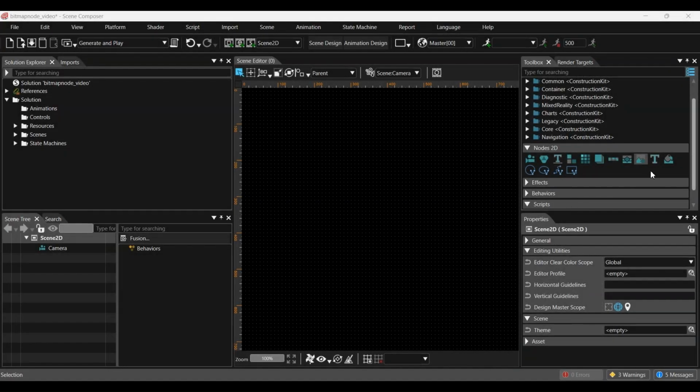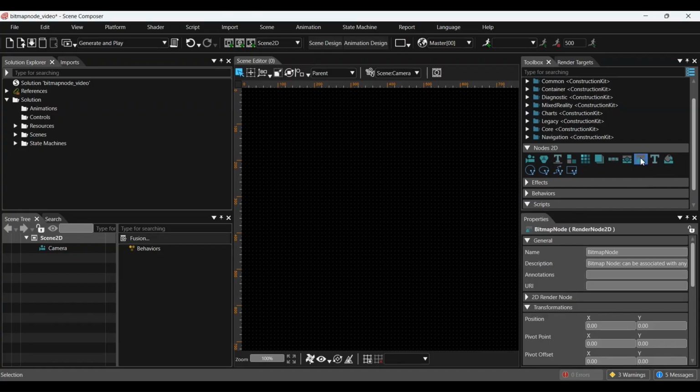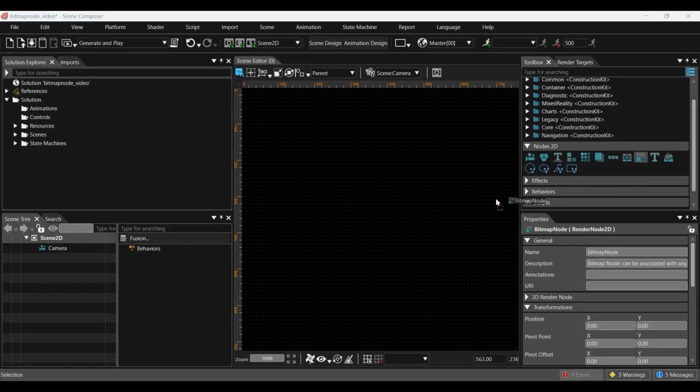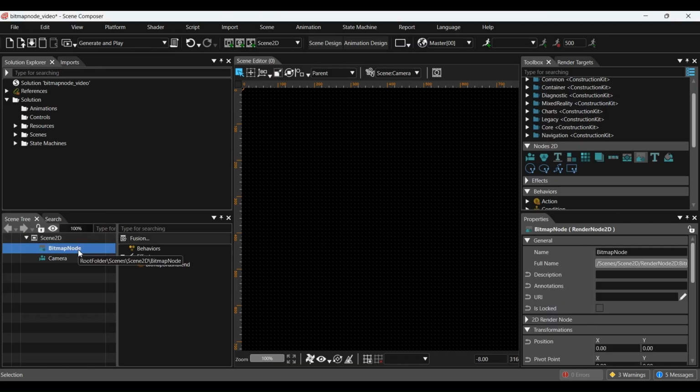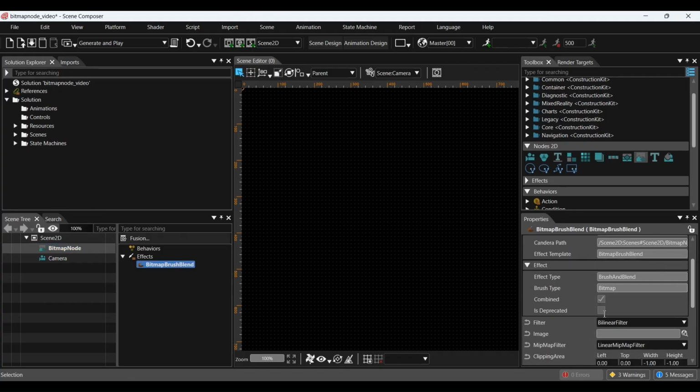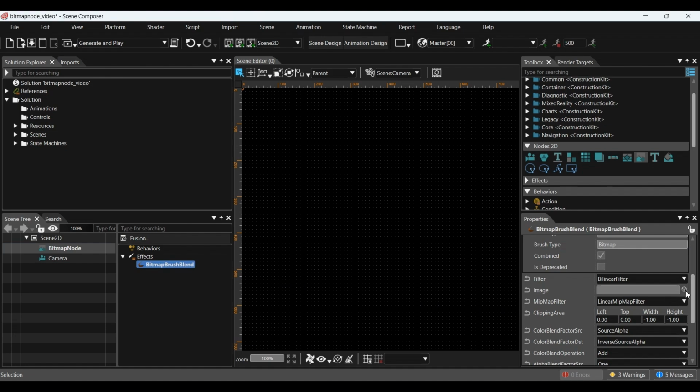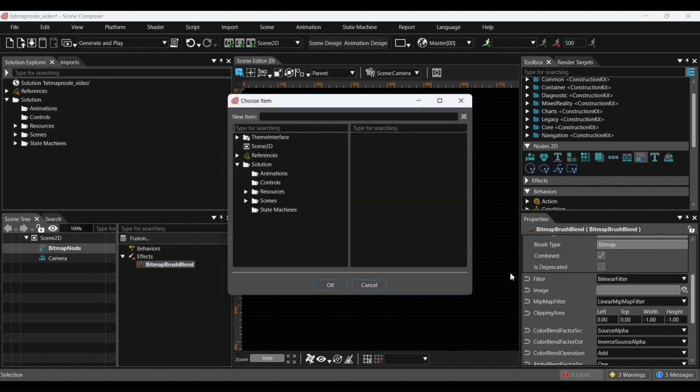Now let's add an image using a bitmap node. First, drag a bitmap node from Node 2D in the Toolbox and drop it into Scene 2D in the Scene tree. Open the Properties panel and select Bitmap Brush Blend under the effects of the bitmap node. We can change the displayed image using the Image Magnifier option.